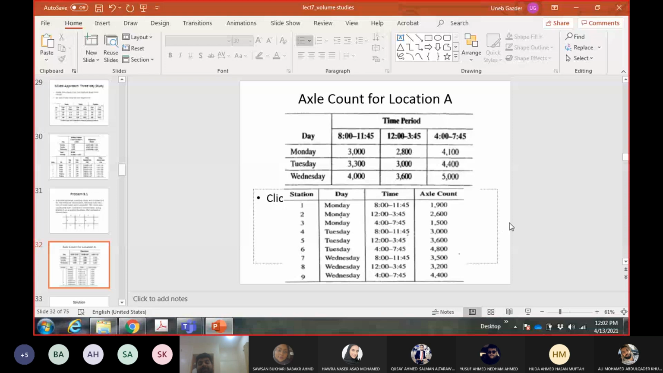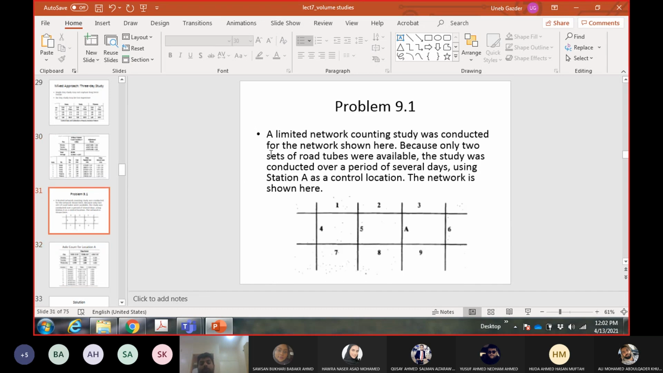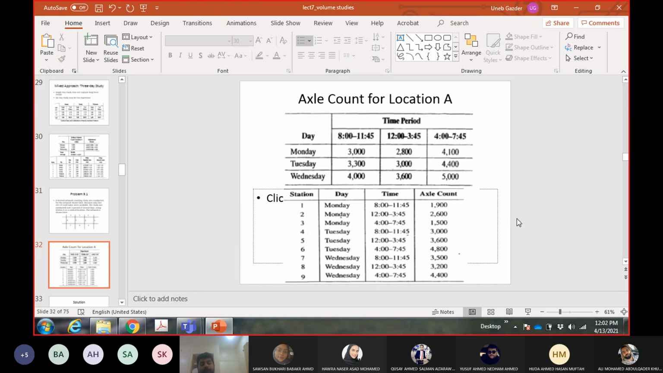Why? Because they need some time for shifting. You complete the count on one location, then you need to go to the other location. Okay, so on location 1 you will finish at 11:45, and then you will move to location 2, because again we have only 2 road tubes. So one of them will be at location A at the control count. So there's only one road tube, and you have to move it around on 9 locations. So you need some time for movement as well. So these 15 minutes are taken for movement. Then you would say, why didn't we take the time for movement in the last example? I don't know. Simply, they should have taken some time for shifting. They didn't. I don't know why.